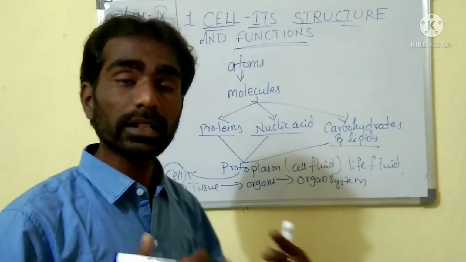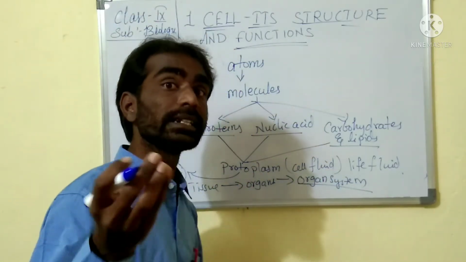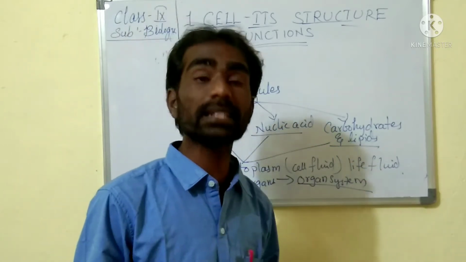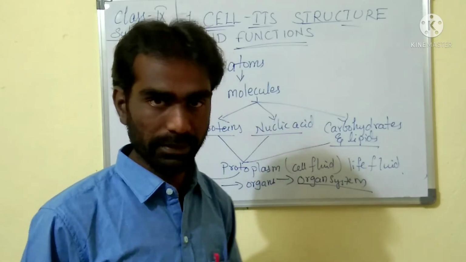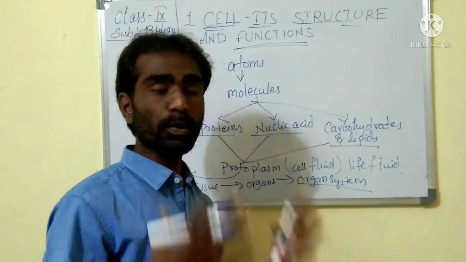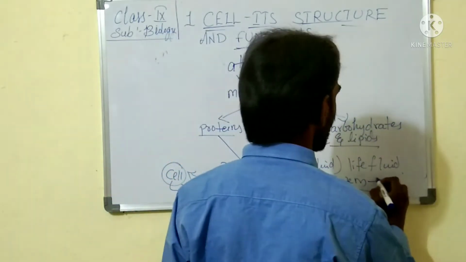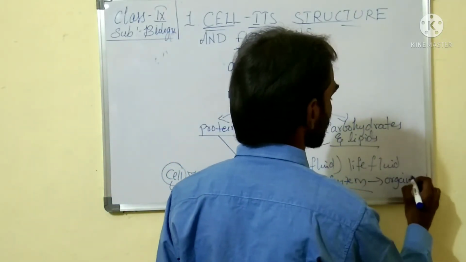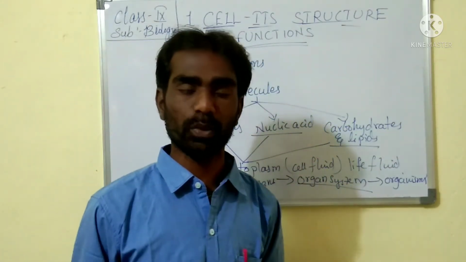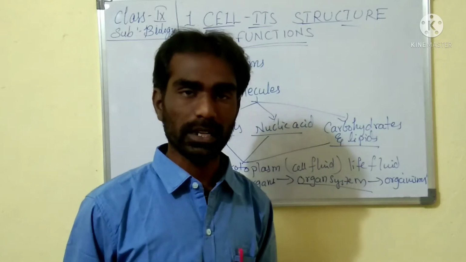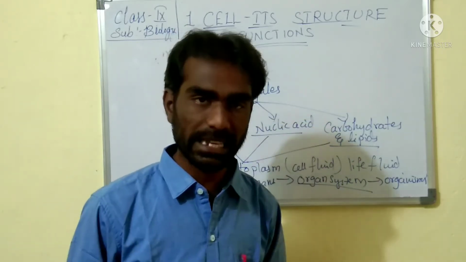These organs further unite to form organ systems: circulatory system, reproductive system, excretory system, respiratory system. All these systems are composed in a unique manner, in a perfect design, and that forms your organism. And one organism, through the reproduction process, gives rise to a number of organisms. That is how the population increases, isn't it?